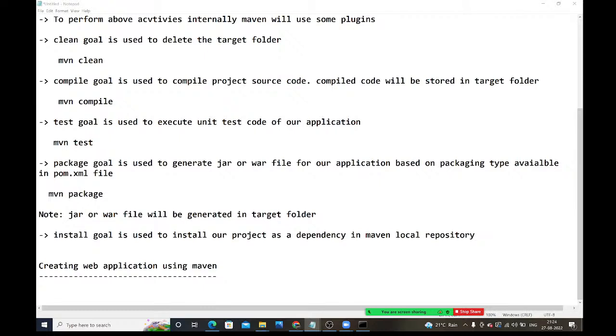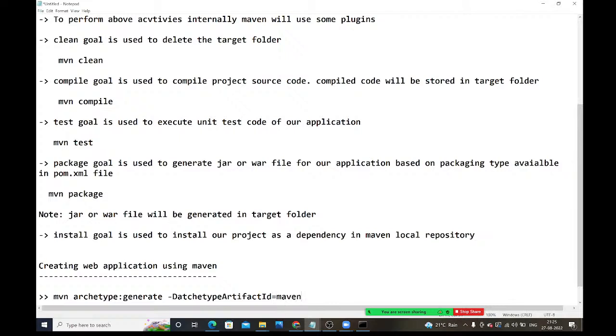See, guys. Right here, mvn archetype:generate, -D archetype artifact id equal to maven-archetype-webapp.